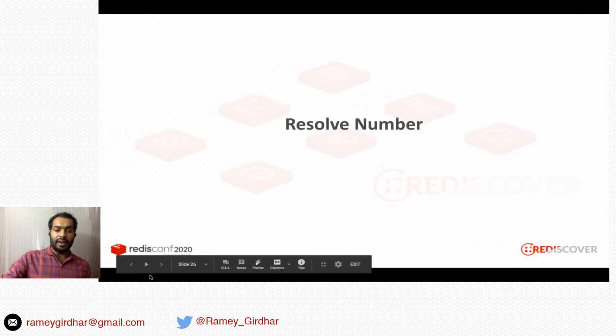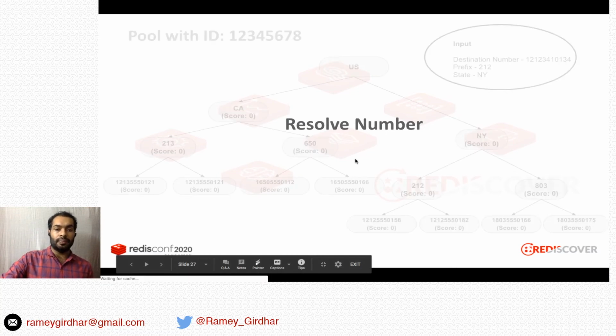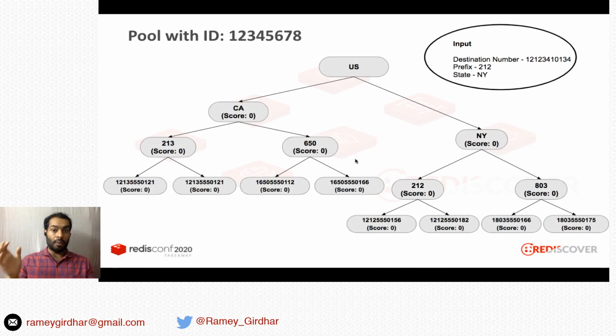So I'll try to explain everything that happened in the demo. Initially, this was how the pool looked like. US, and we had two states, prefixes for each state, and the numbers themselves all had score 0.